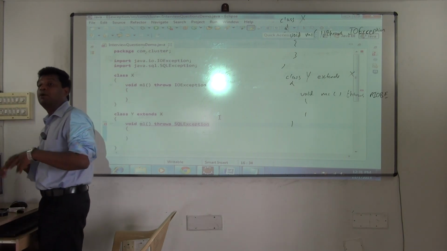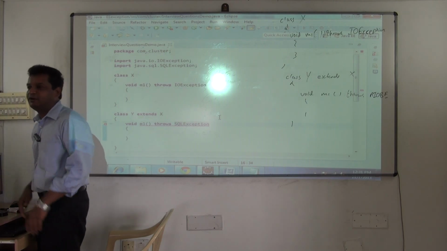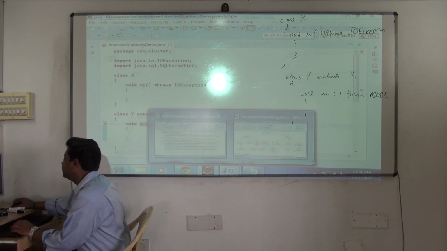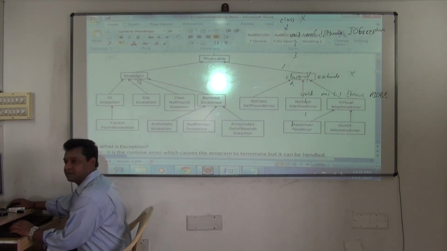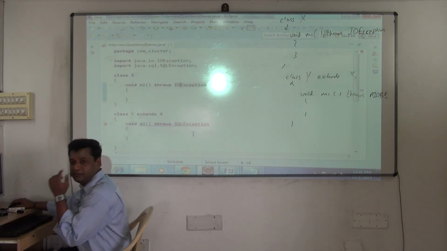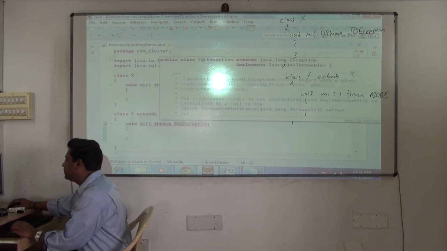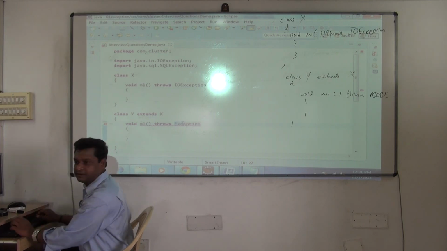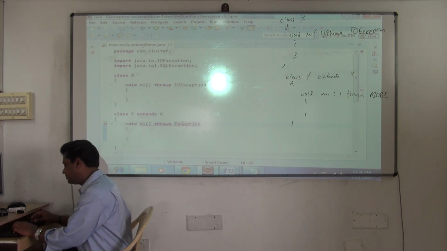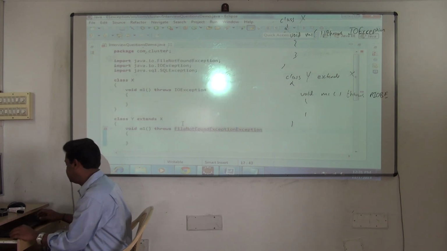Understood? Or broader. Broader means what? Higher. Lesser I can throw, but not higher. So what is the superclass of IO exception? See in the hierarchy. Exception. If I try to throw exception, it gives me an error. Are you clear at this point now? A different unchecked exception is an error. Exception also error. But if I try to throw a subclass checked exception, valid. File not found, it will compile.